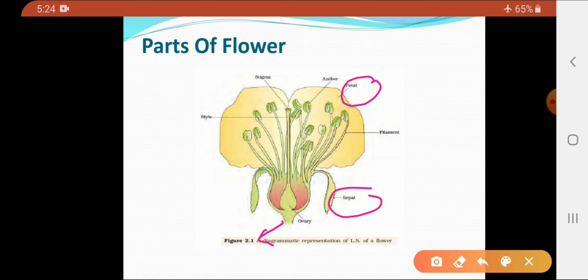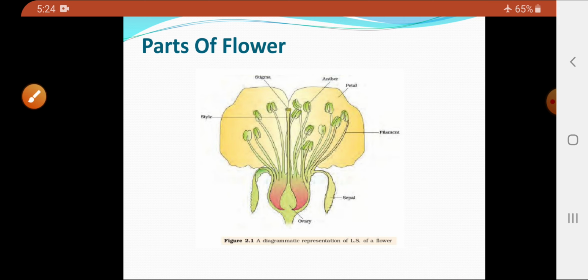Now inner to the corolla arises the male reproductive part of the flower, which is called the androecium, and its unit is called the stamen. Inner to the stamen arises the female reproductive part of the flower, which is called the gynoecium, whose individual unit is called the pistil.